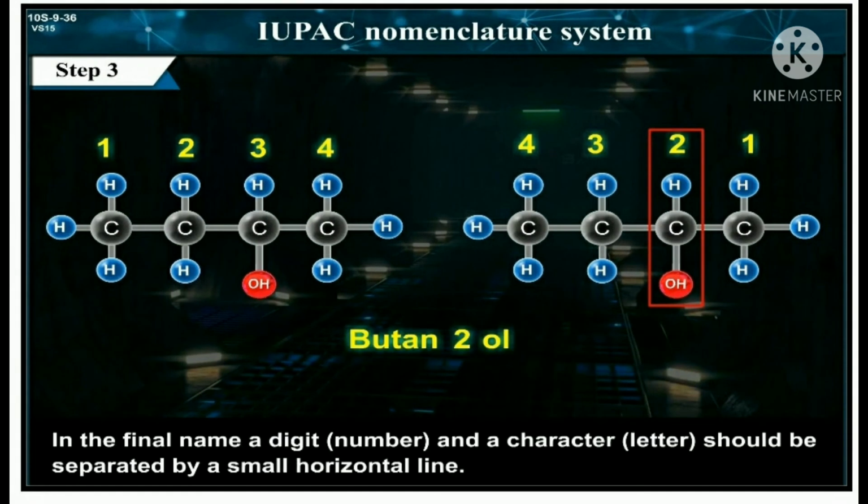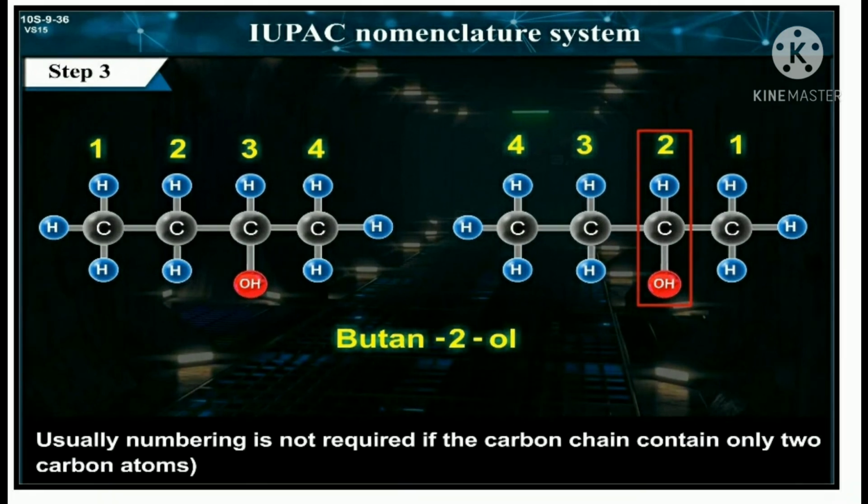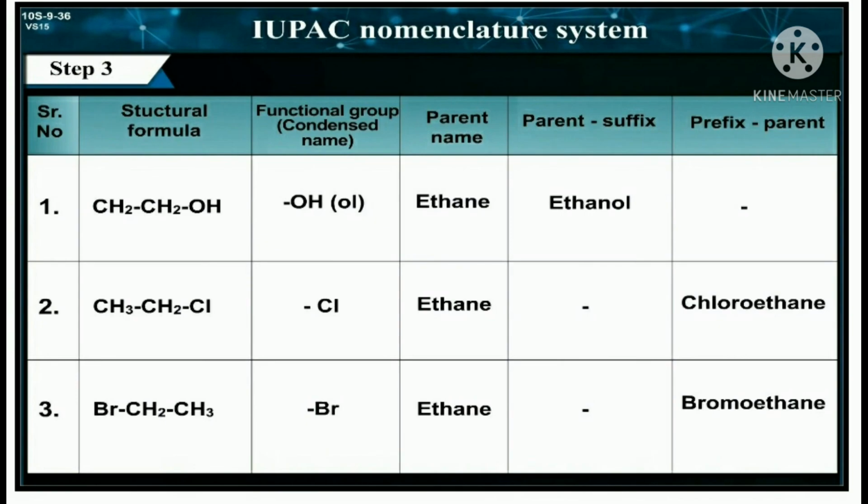In the final name, a digit, that is number, and a character, that is letter, should be separated by a small horizontal line as shown above. Usually, numbering is not required if the carbon chain contains only two carbon atoms. The table shows the IUPAC nomenclature.